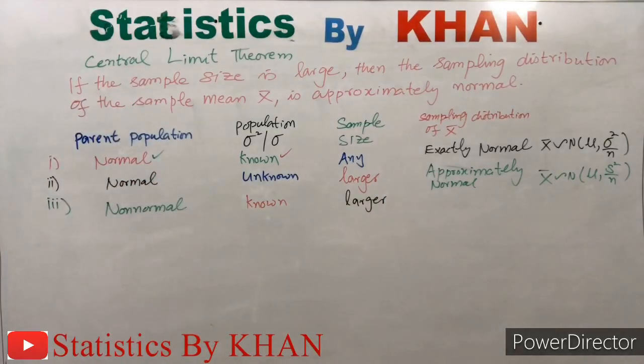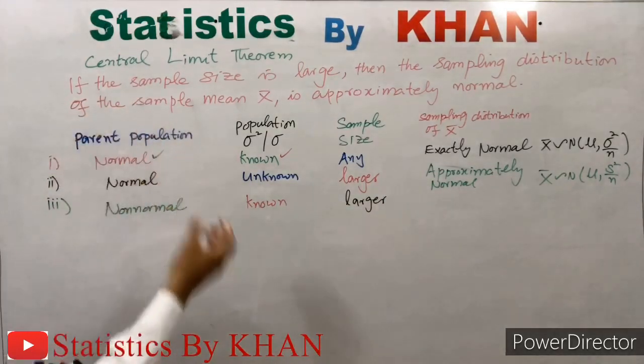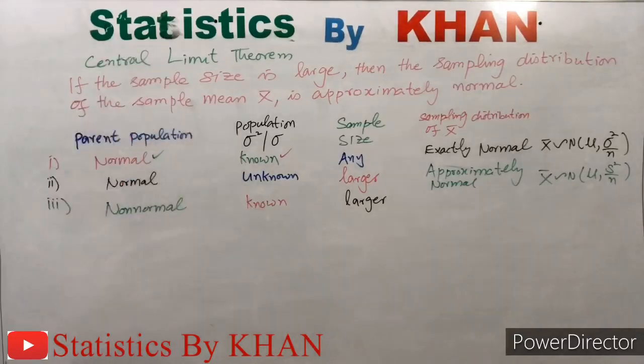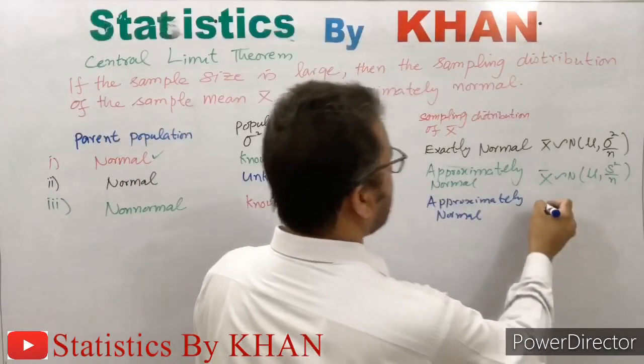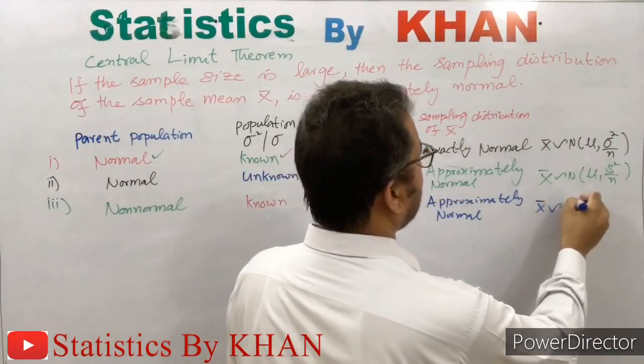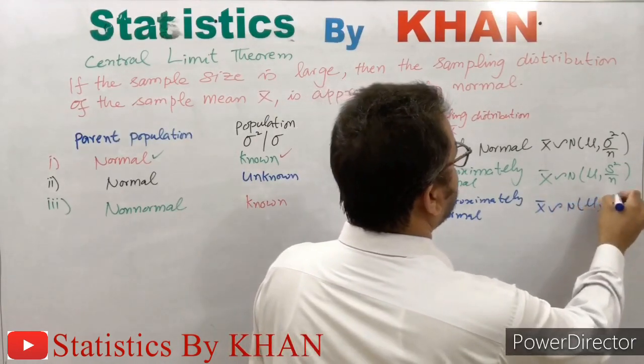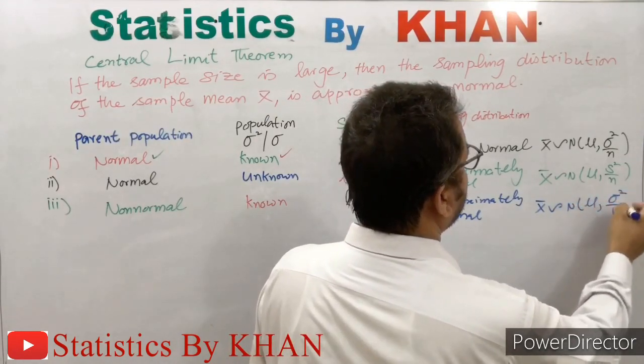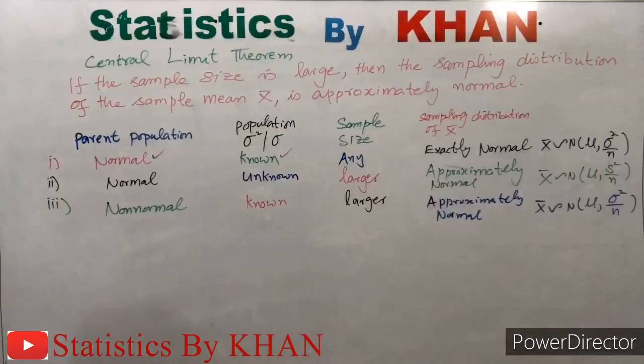So if the sample size is larger, then the sampling distribution, irrespective of the parent population, will be approximately normal. That is, x bar will be distributed normally with mean mu and variance equal to sigma square over n. If the population variance or standard deviation is known, then accordingly we will have to use that in the sampling distribution of the sample mean. But if it is unknown, then we will have to estimate this from the sample observations.